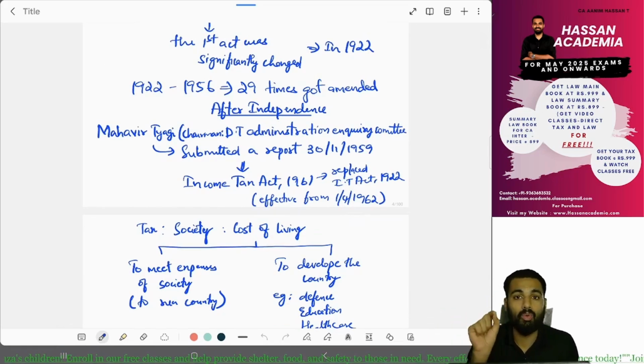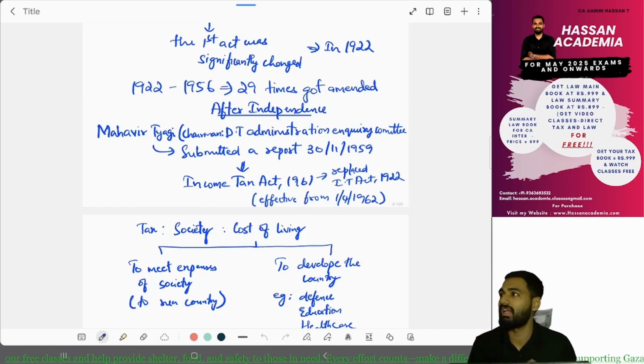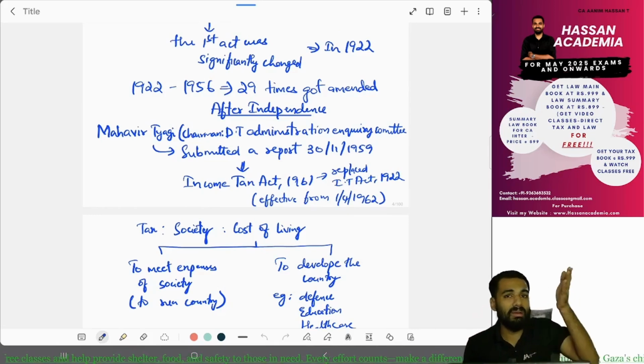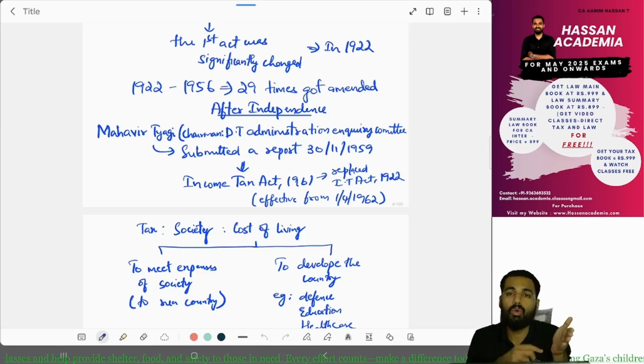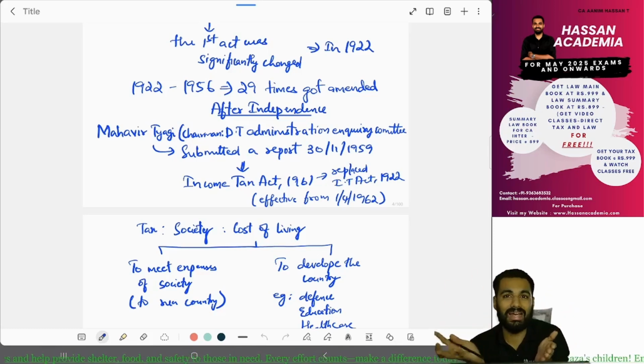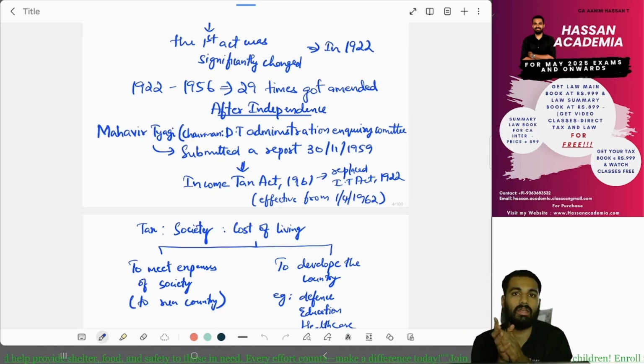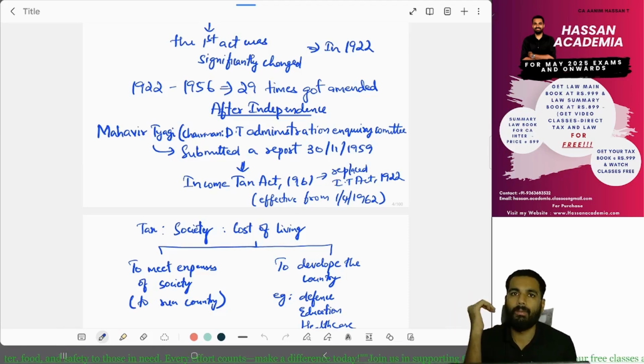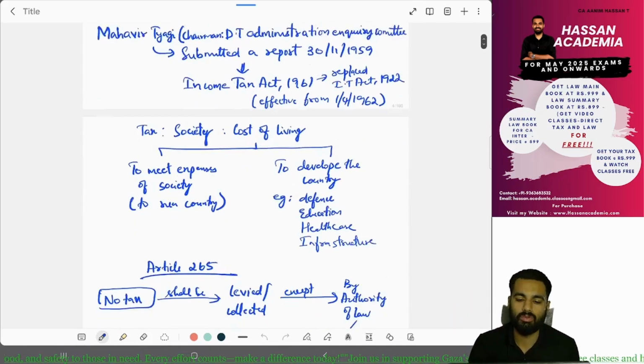Then the chairman, the director of the administrative inquiry committee, Mahavir Tyagi, submitted a report on 30th November 1959. So the Income Tax Act 1922 got replaced by the Income Tax Act 1961, which became effective from 1st April 1962. This is the basic introduction, how the tax got introduced.